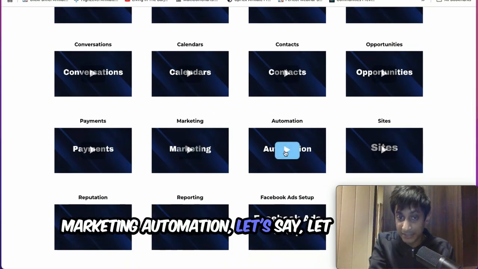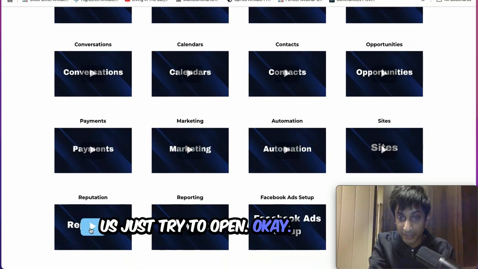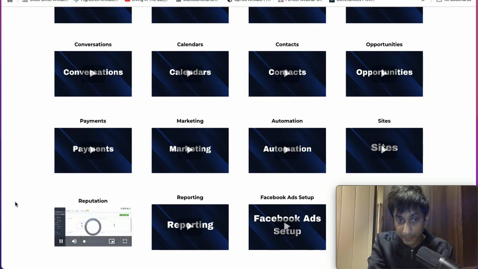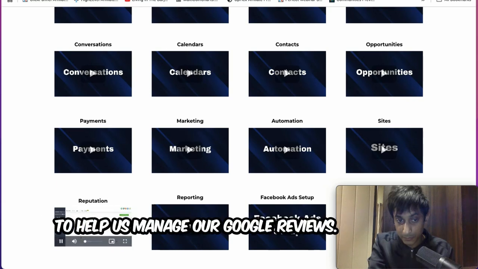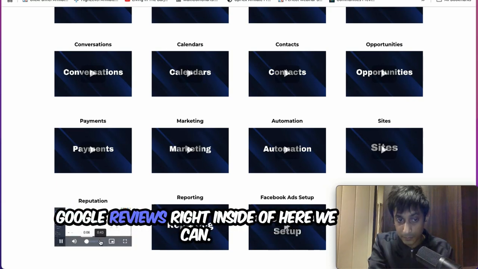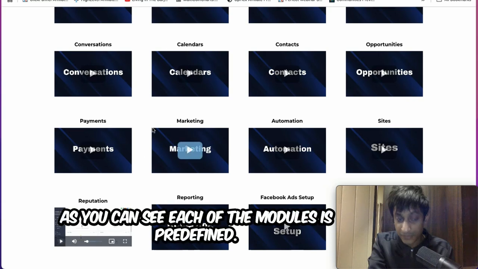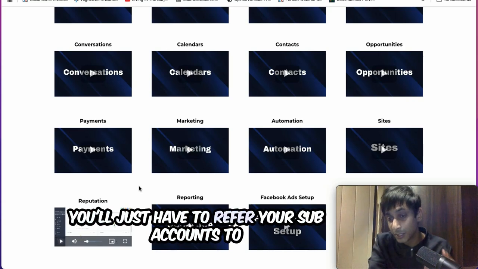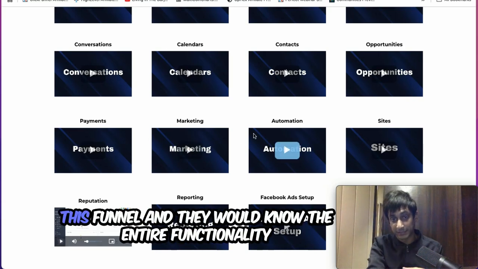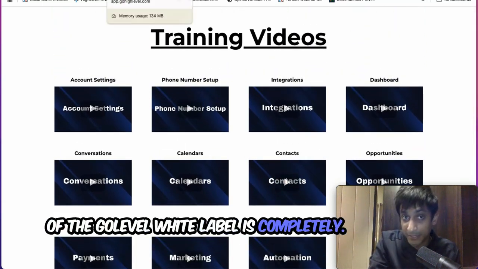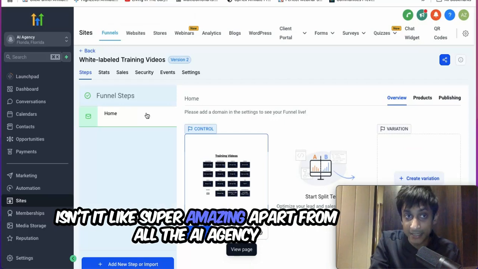Marketing automation, let us just try to open, okay, reputation. Let's say you want to explain the reputation part. Down here we have our reputation, which is to help us manage our Google reviews. We can track all of the metrics from our Google reviews right inside of here. As you can see, each of the modules is predefined. You'll just have to refer your sub accounts to this funnel, and they would know the entire functionality of Gohighlevel. White labeled completely. Isn't it super amazing?